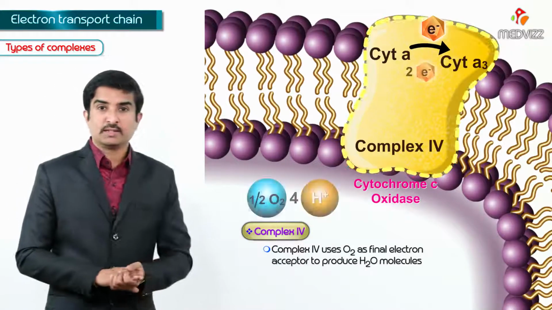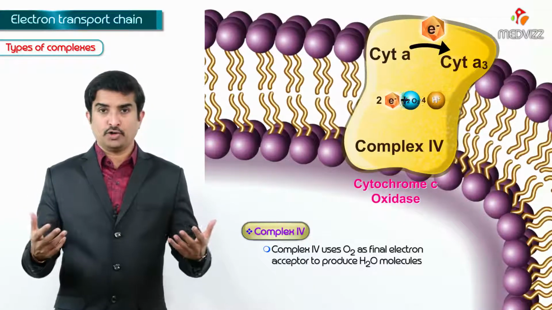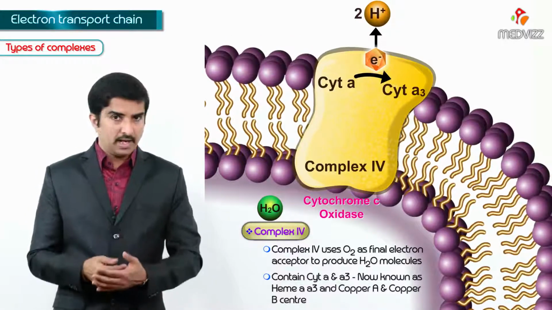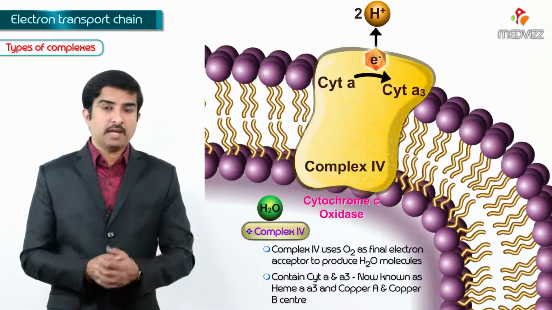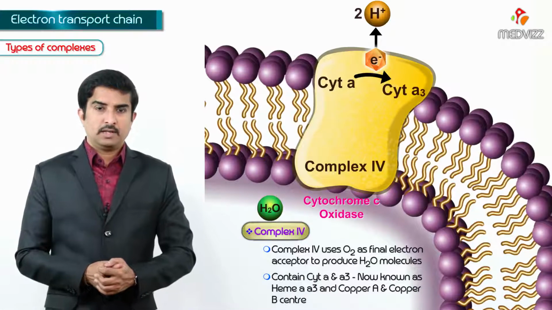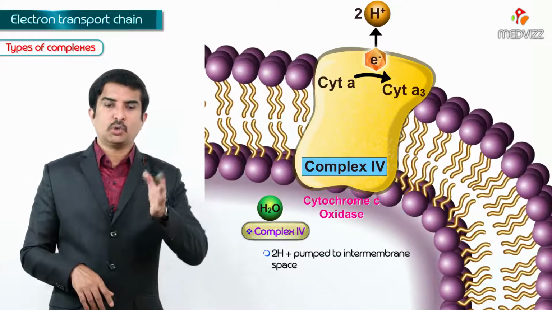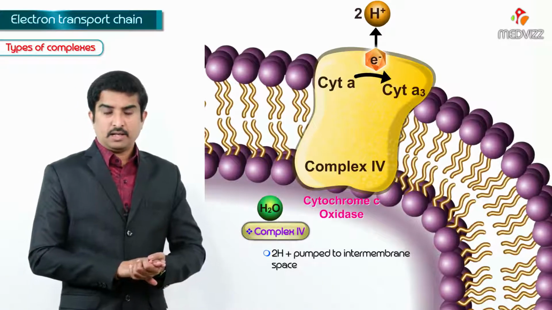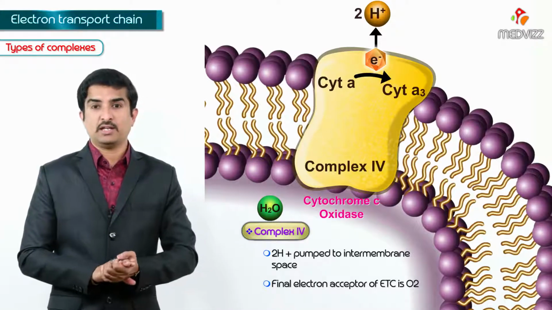Complex 4 uses oxygen as the final electron acceptor to produce water molecules, and it contains cytochrome A and cytochrome A3, now known as heme A3, and copper A and copper B centers. And this complex 4 pumps 2 hydrogen ions into the intermembrane space. And the final electron acceptor of the electron transport chain is oxygen.